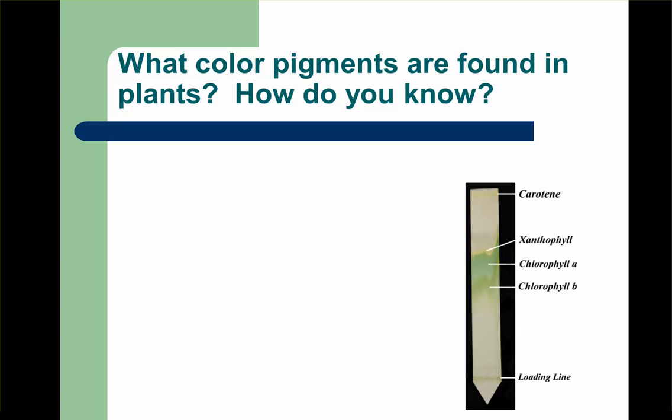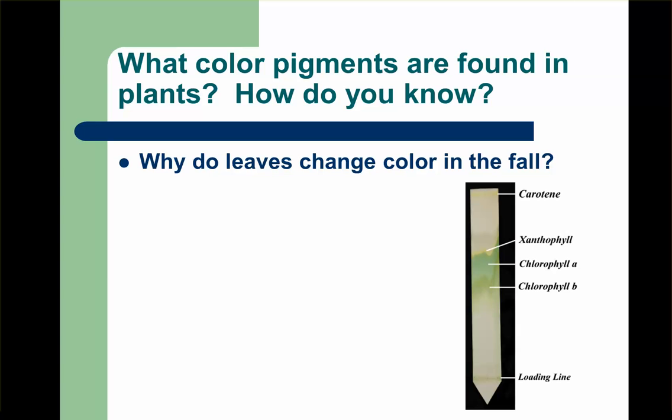So one thing that we're going to focus on is the colored pigments found in plants. What colors are going to be found in plants, and how do we know this? We are going to be looking at why leaves change color in the fall and what pigments we're going to actually find in plants. You may notice the plants changing outside. You're going to see that there's green, there's yellow, there's orange, and there's red pigments appearing right now. But we're going to talk in class in the next couple of days about what pigments these actually are and why we see these changes appearing.